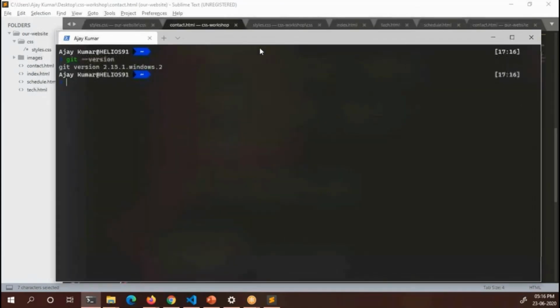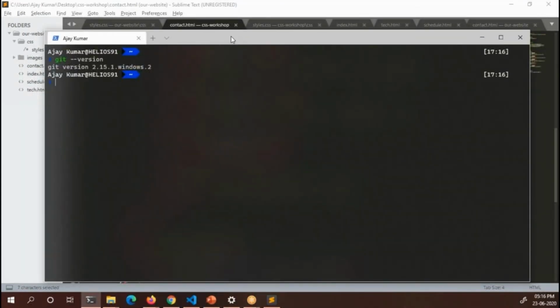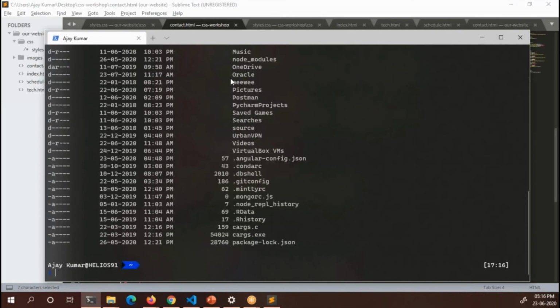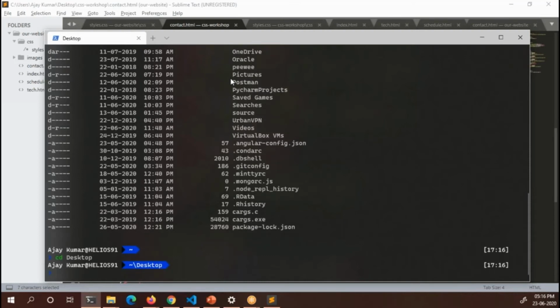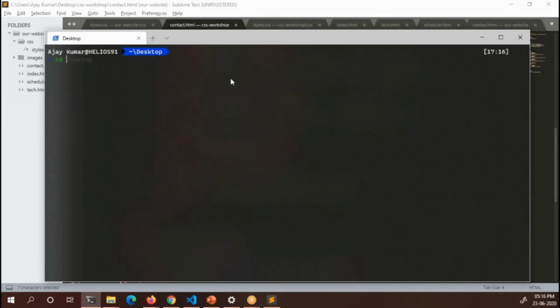What we need to do now is move to our project folder. Let us say our project folder is our website, right? Currently I'm at users, so I can now move to desktop and navigate to the location where your project resides, cd our project.